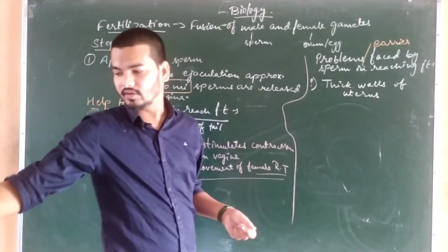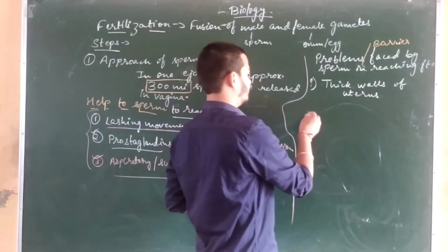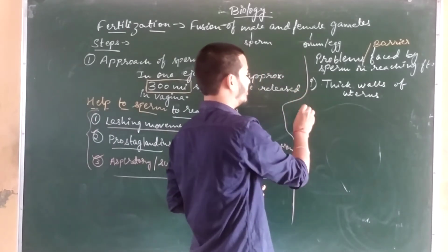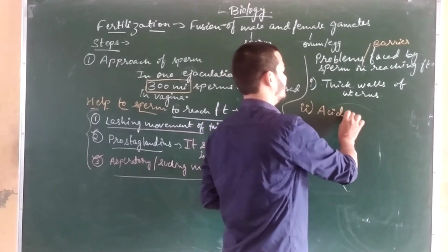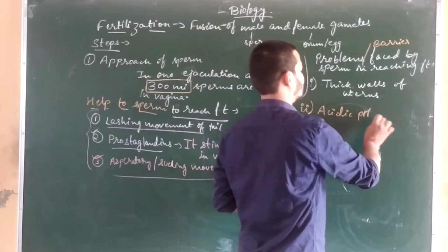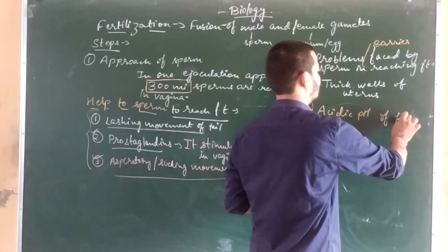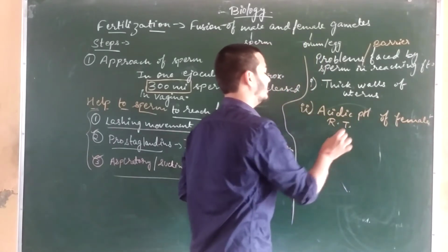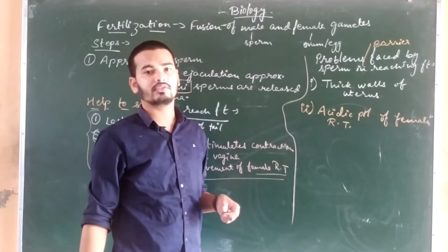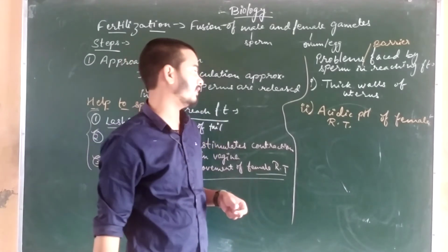Second thing which is imposing problem to the sperm is acidic pH of female reproductive tract. Acidic pH in the female reproductive tract is also very dangerous for the life of sperm.